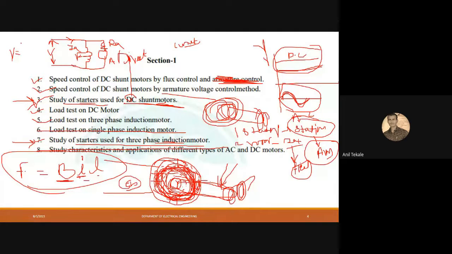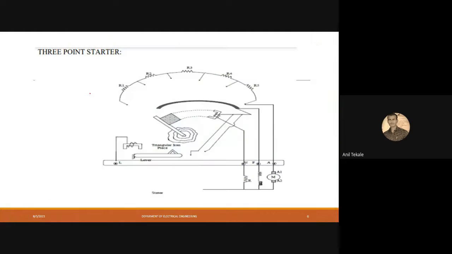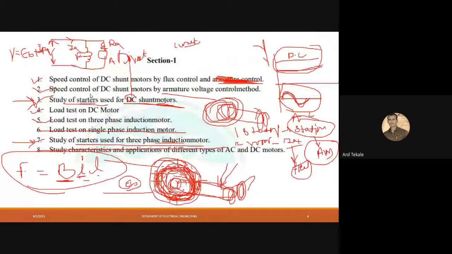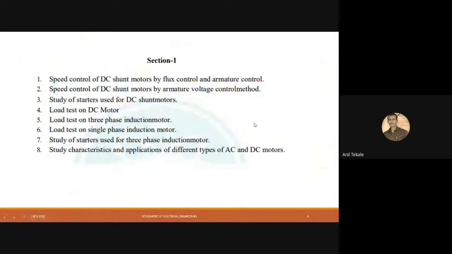Okay, so we can write the equation for the voltage, that is EB minus IARA. Sorry, it is EB plus IARA. So that is the equation for your DC motor. Let me keep the equation in front of you. That equation is V is equal to EB plus IARA.